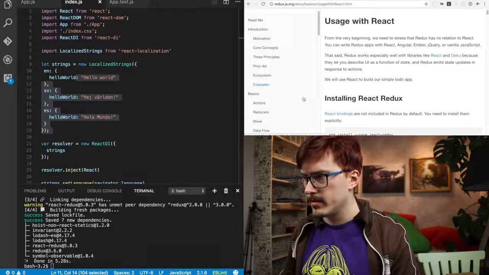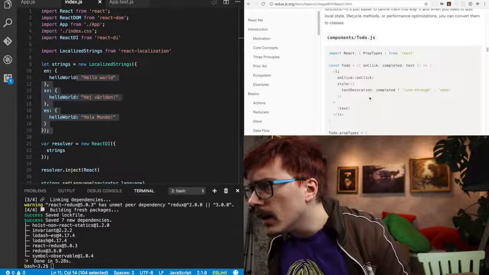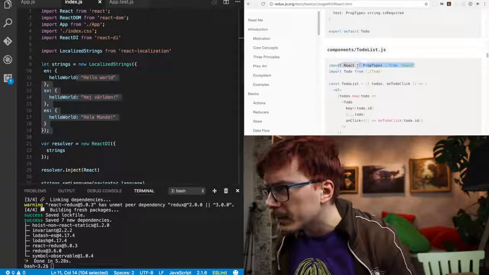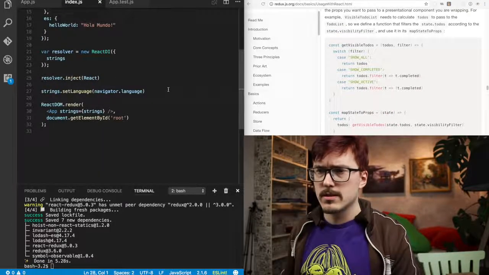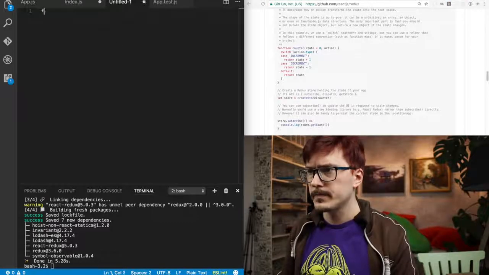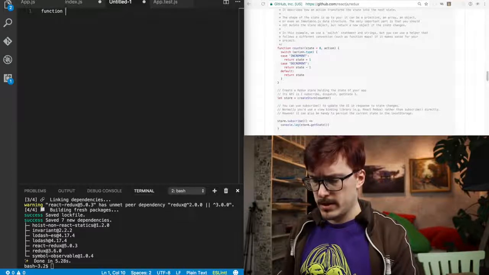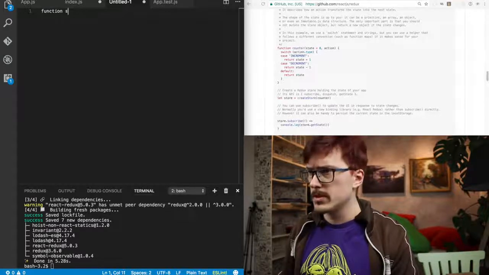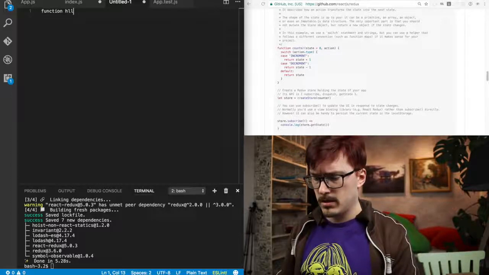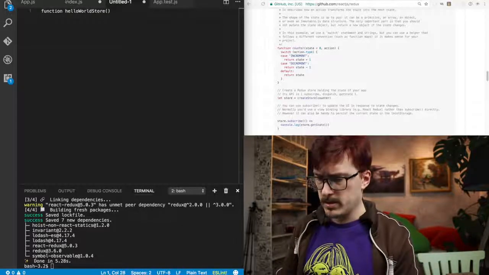Usage with React, how does it work? Hello. I just want a simple example here. Why are you making things so complicated? Right, how does this work? I think that we first set up a store. I'm gonna make a new file here. Function, say like, we're just gonna call it hello world store. It's great.